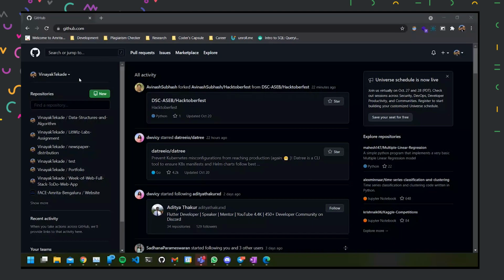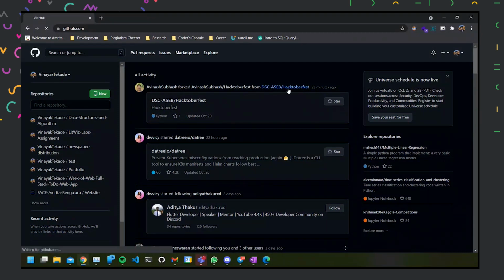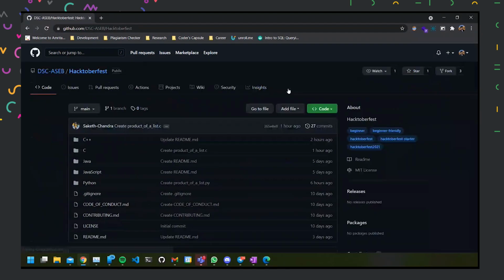All right. So now I am here in my GitHub account. I'll pretend I'm one of the contributors and I want to contribute to Avinash's, or our DSC ACB's, repository. So I'll go to the repository, which is given in the link in the chat. And from here, I can simply click on this button, that is fork.